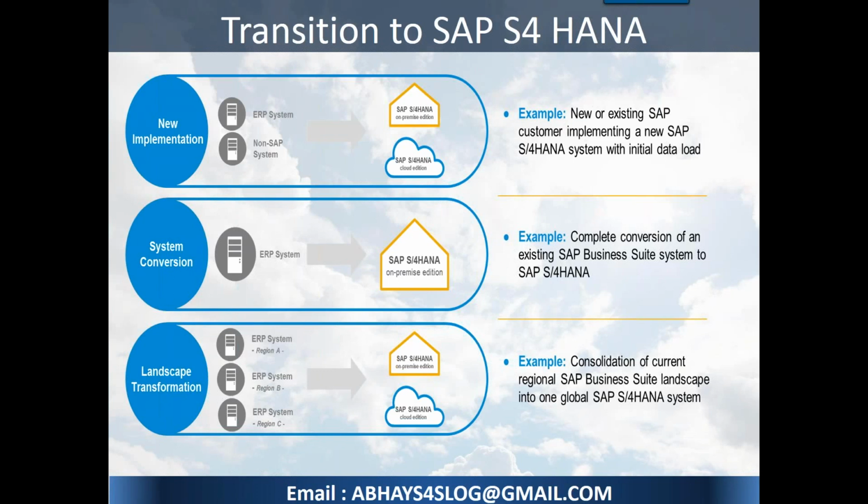Okay, it's a complete conversion of your existing database along with a lot of patches or adjustable content behind it to give better data models and so forth. Okay, that's very important to understand. So system conversion, the moment you convert yourself from ECC to S/4HANA, you need not run things parallel.